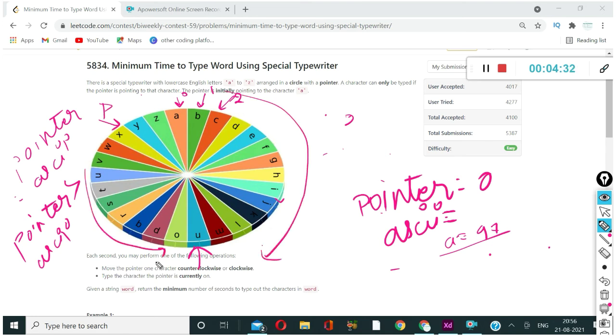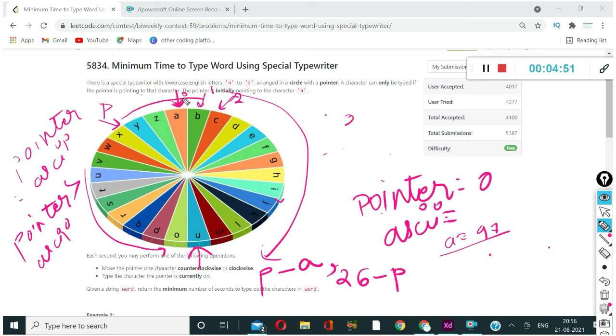Which means either you can do pointer minus ASCII, or you will do 26 minus pointer, which will reach you to point A.